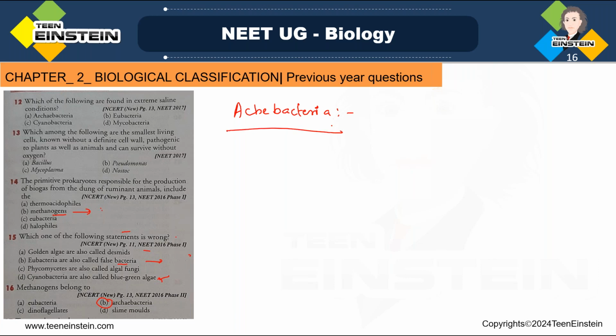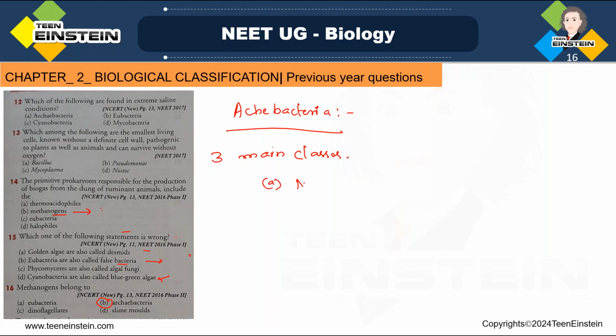Archaebacteria are also called as ancient bacteria, and this archaebacteria contains three main classes of primitive bacteria. Which are the three main classes of that primitive bacterial group?